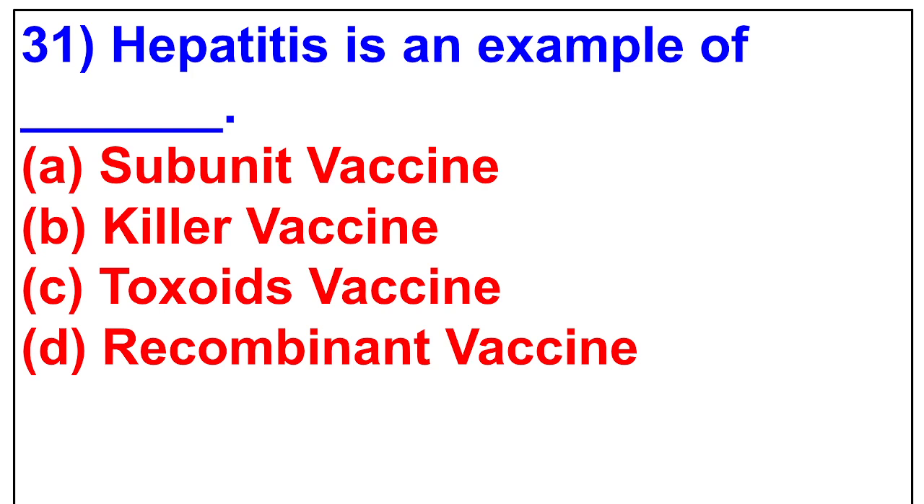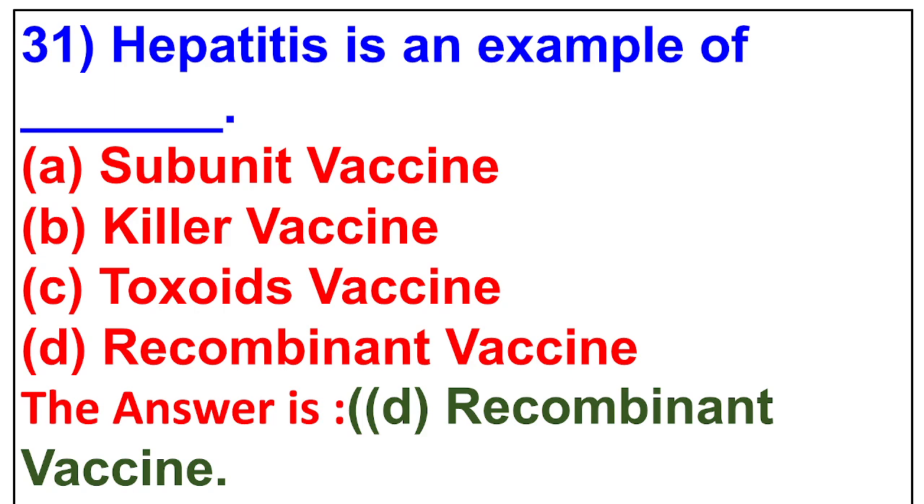31. Hepatitis is an example of subunit vaccine, killed vaccine, toxoids vaccine, recombinant vaccine. The answer is recombinant vaccine.